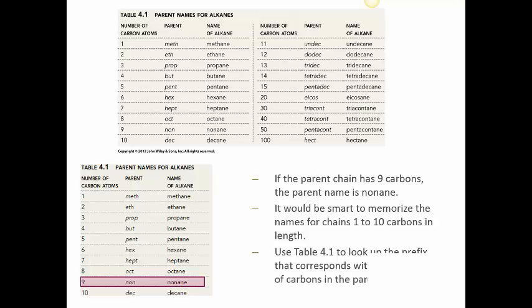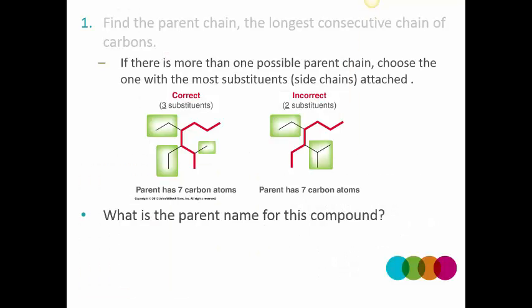Each of the names of these alkanes should be memorized, since when we name a complex alkane down the road, you need to find the parent chain, and most likely the parent chain will be one of these 10 alkanes. Next slide. You can find the longest parent chain, which is something like the trunk of a tree, in more than one way. In this example, this particular complex alkane with several branches can be drawn with the parent chain in 2 different ways. Which one is correct? The one on the left or the one on the right?